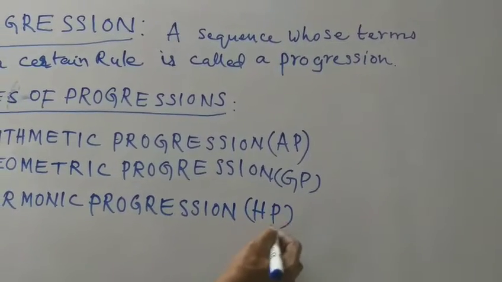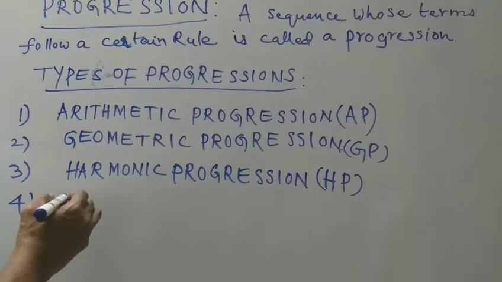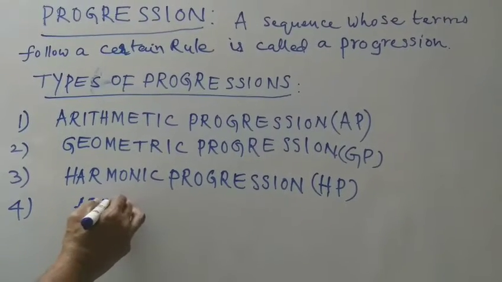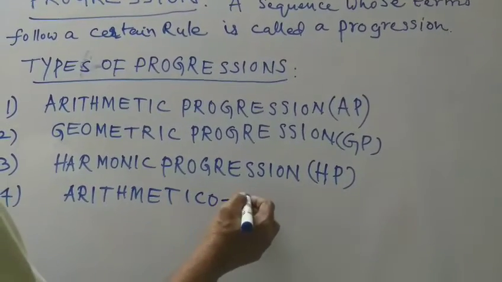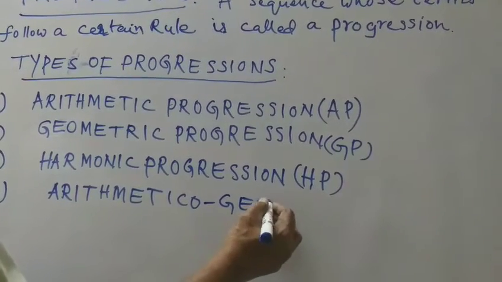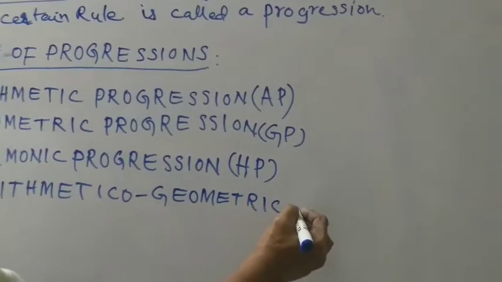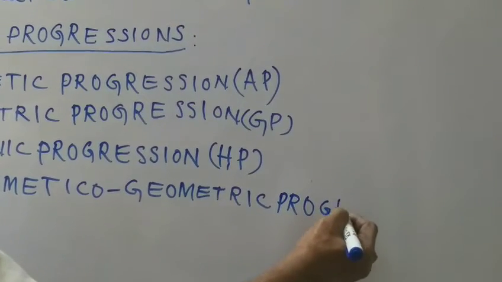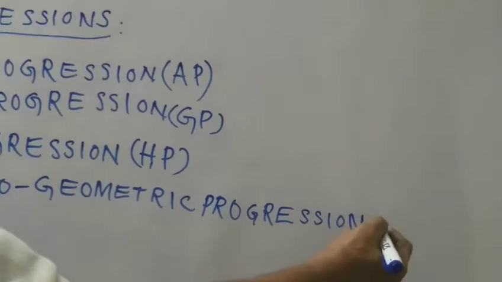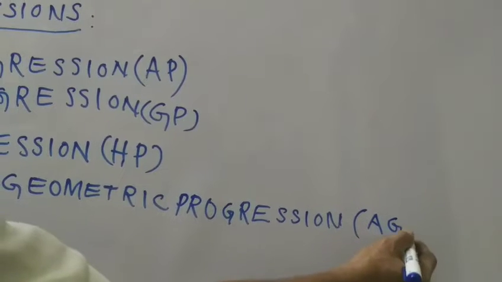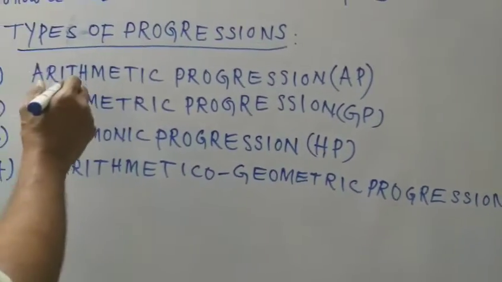The fourth one is arithmetic geometric progression, AGP. These are the types of progressions.